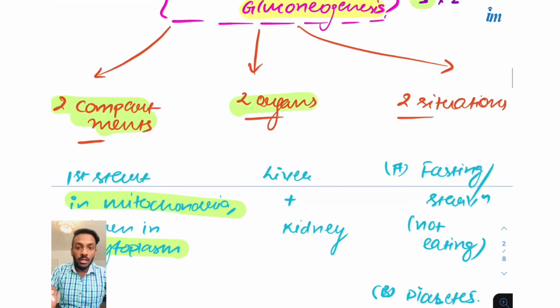Then there are 2 organs. Gluconeogenesis in our body occurs only in 2 places: the liver, majorly the liver, you have to remember this. The liver is the main organ for gluconeogenesis, and a little bit occurs in the kidney.